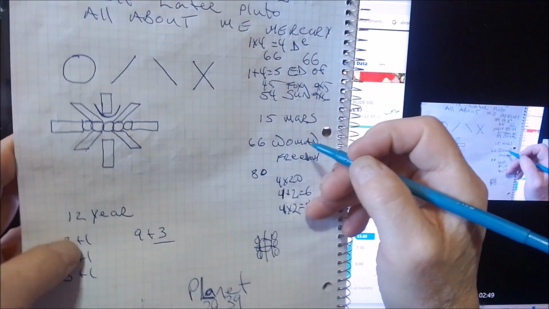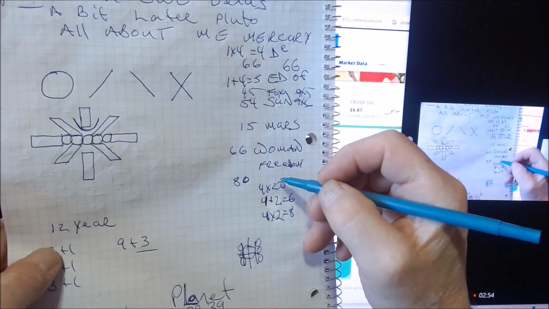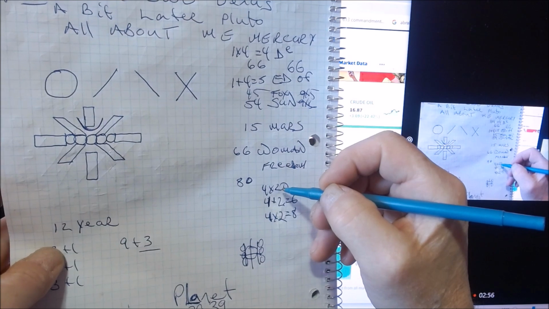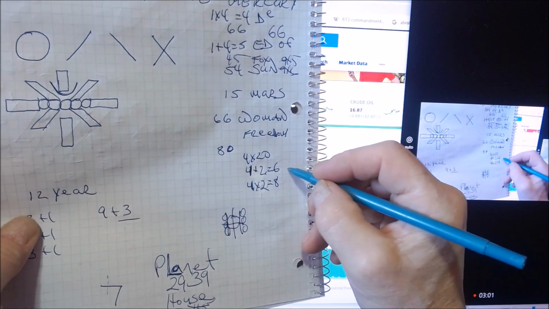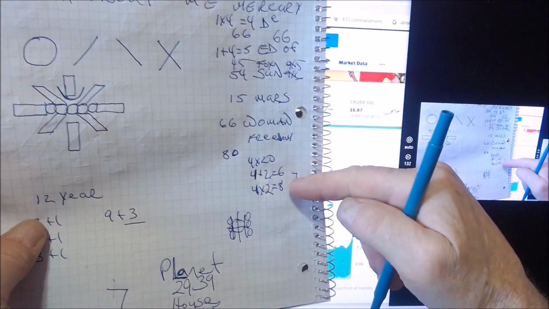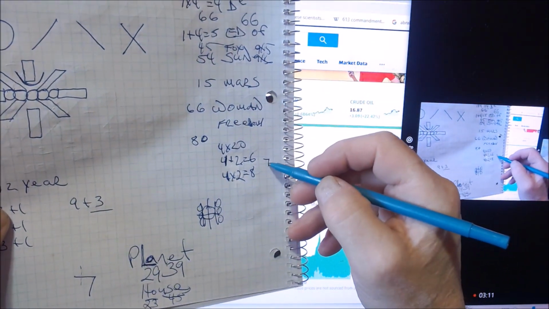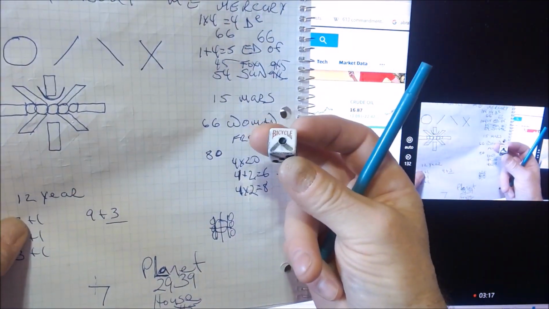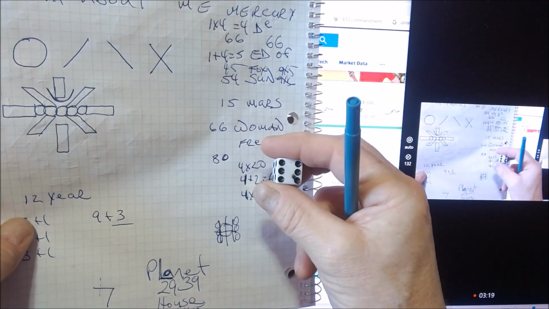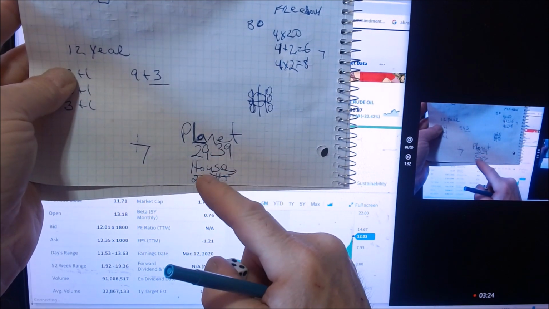66 is woman. 66 is freedom. As well, 66 has been changed over to Highway 80. Freedom Highway 80. 4 times 2, 4 plus 2 equals 8 and 6, dividing of the 7th gate. The reason for the dividing of the 7th gate, if you want to look at it this way, is because in gematria, these 6 and 8 are on each side of the 7, and the way to get there, 2 times 4 is the 8 around 1. 2 plus 4 is that 6. Just pretty simple. 6 and 8, planet and house.